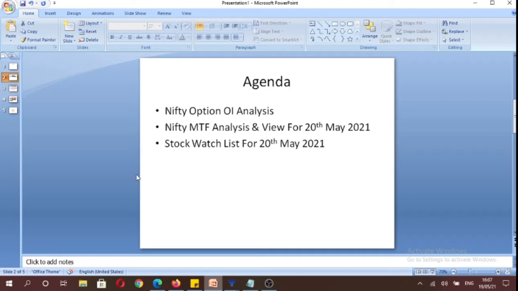The purpose for making this video is to analyze Nifty options open interest data. We would be analyzing Nifty on multiple time frames, and we would be framing a view for 20th May, that is tomorrow. Apart from the index, we would be discussing our stock watch list. So let's start by analyzing Nifty options open interest data.